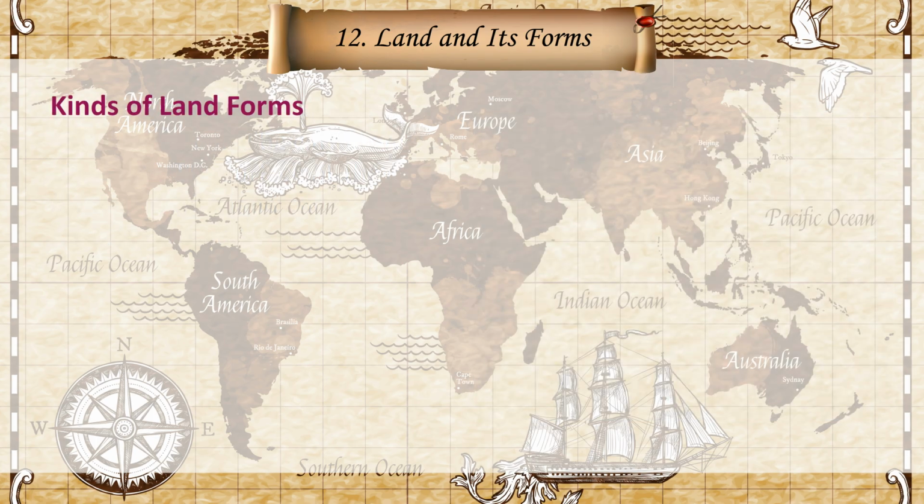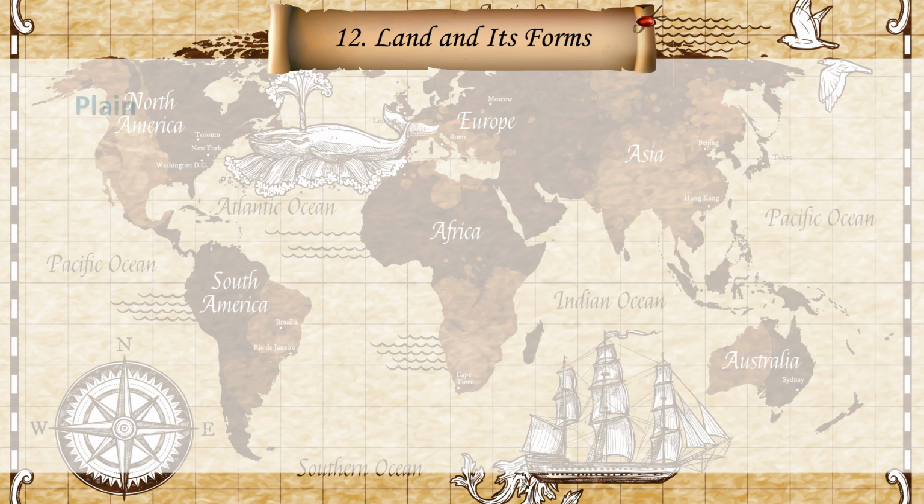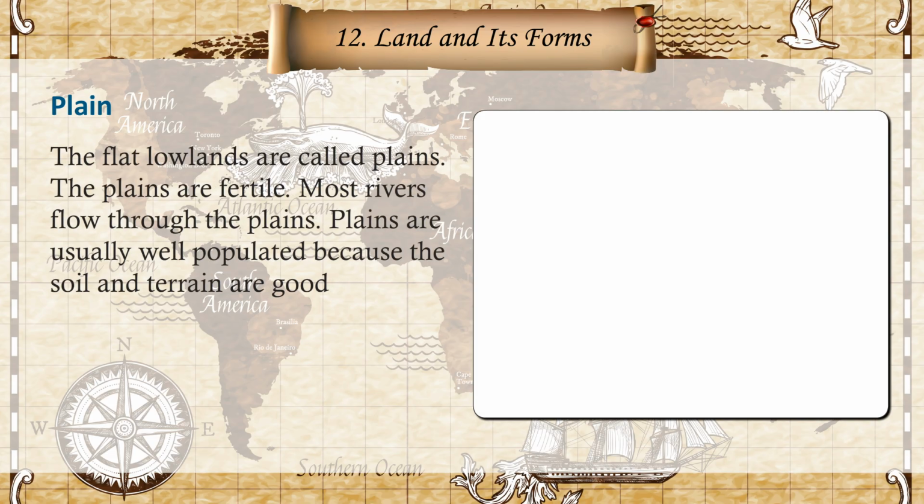Kinds of land forms. There are different forms of land on the Earth. They are plains, hills, mountains, valleys, plateaus, deserts, glaciers, etc. Plain. The flat lowlands are called plains. The plains are fertile. Most rivers flow through the plains.